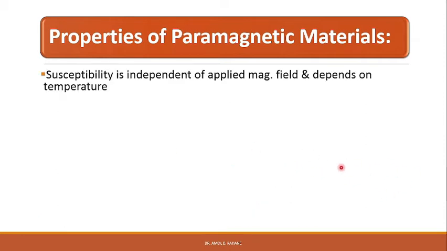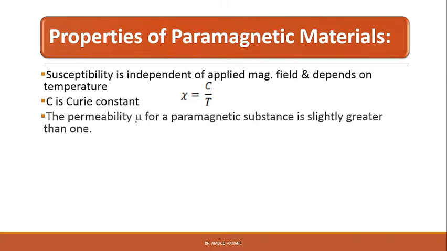The susceptibility of paramagnetic materials does not change with age for a given temperature, and the susceptibility varies inversely as the absolute temperature. Its value is positive and decreases with increase in temperature, and at higher temperature its value becomes negative and the substance becomes diamagnetic. The permeability mu of a paramagnetic substance is slightly greater than 1. The spins of paramagnetic material are randomly oriented.